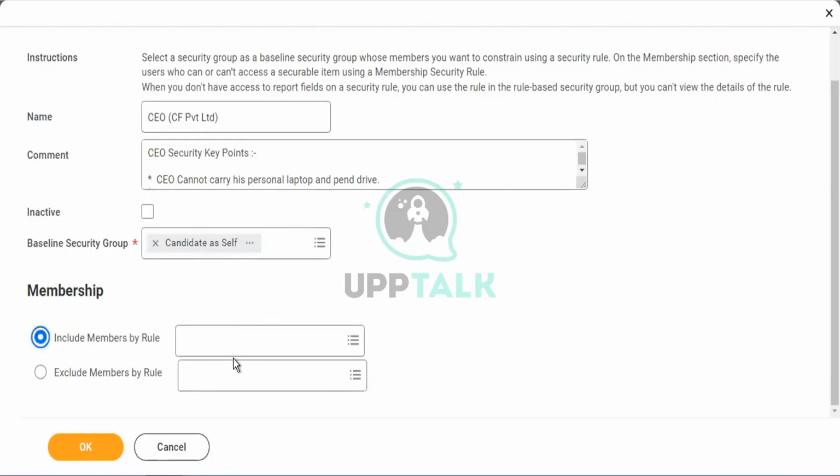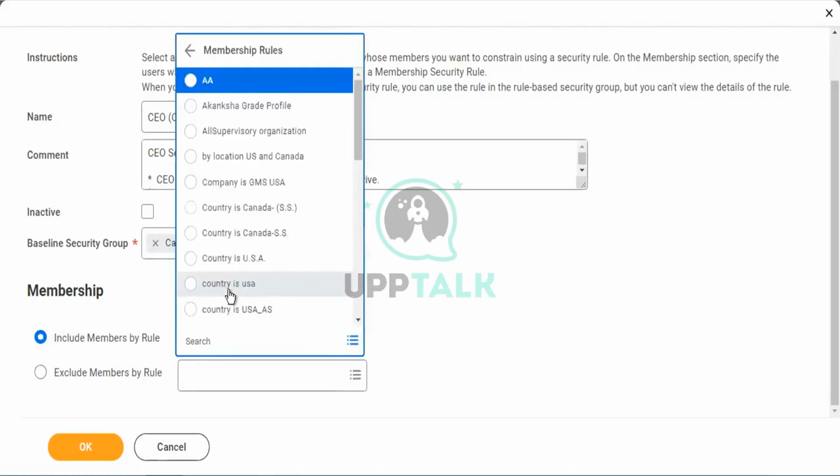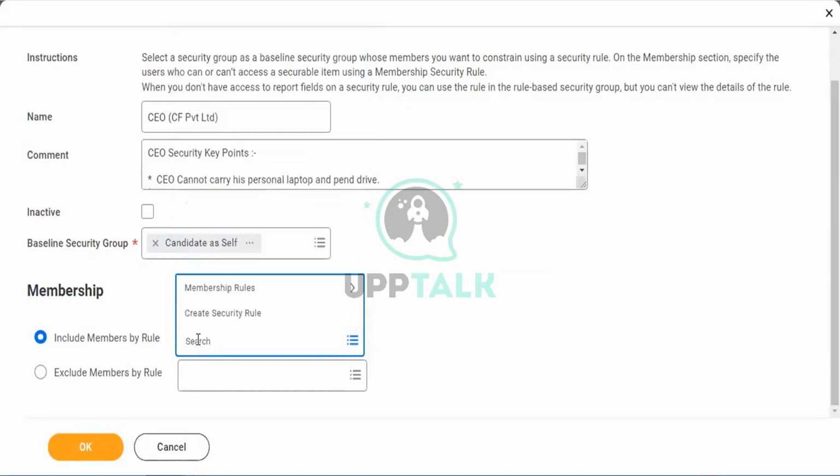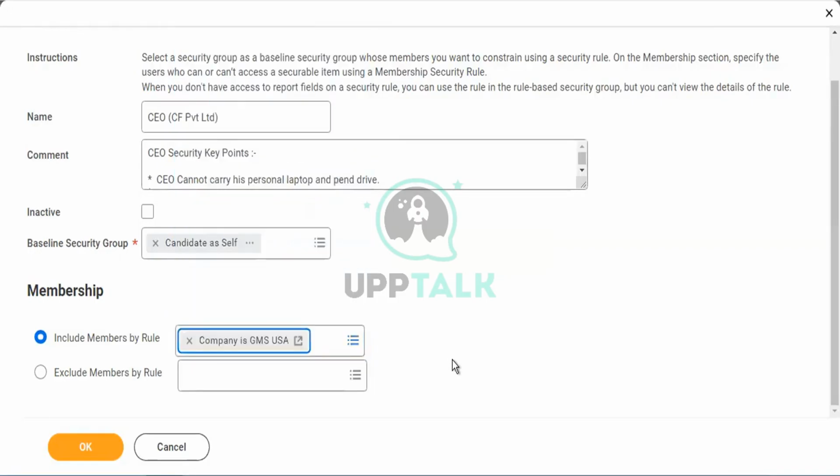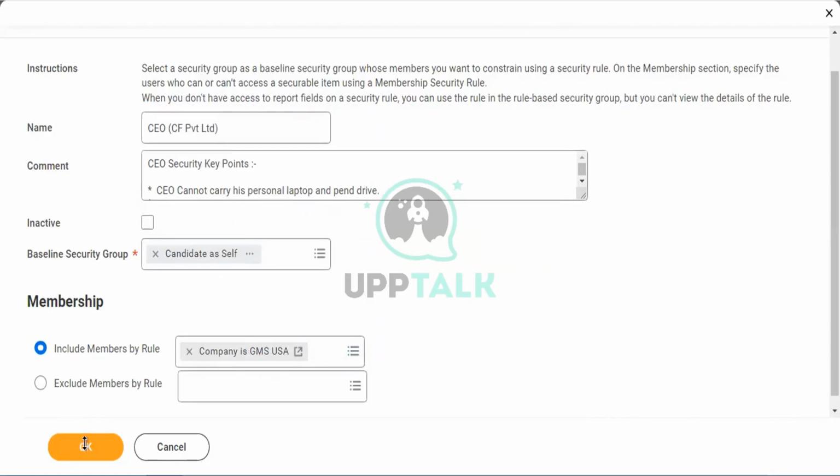Select include members by rules. Under membership rules, you can select your company, CF Private Limited. Since we don't have that option, we are going to select company GSN USA. We don't have CF Private Limited here, so we are going with an alternate option. After completing this, I'm just tapping on it directly.